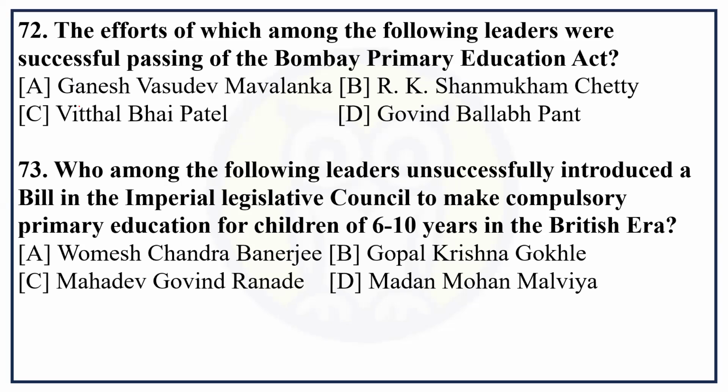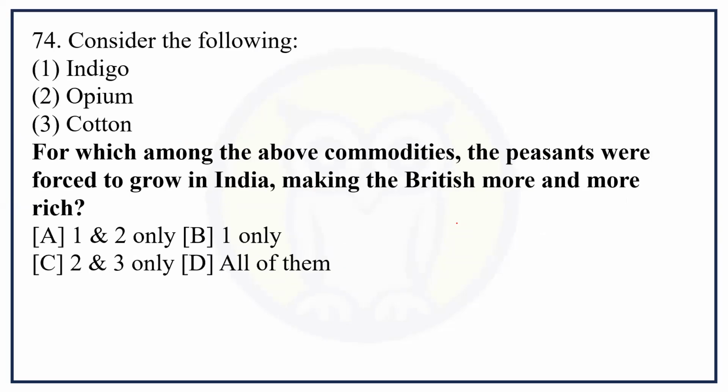Who among the following leaders unsuccessfully introduced a bill in the Imperial Legislative Council to make primary education compulsory for children of 6 to 10 years in the British era? Gopal Krishna Gokhale is the correct answer.